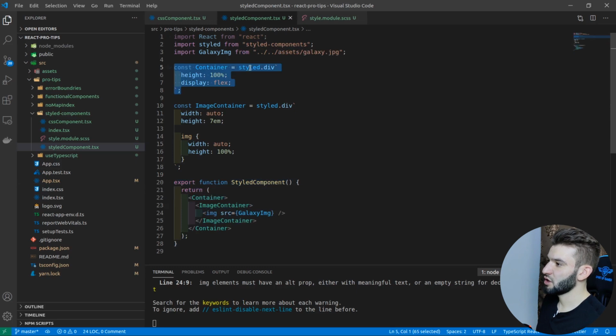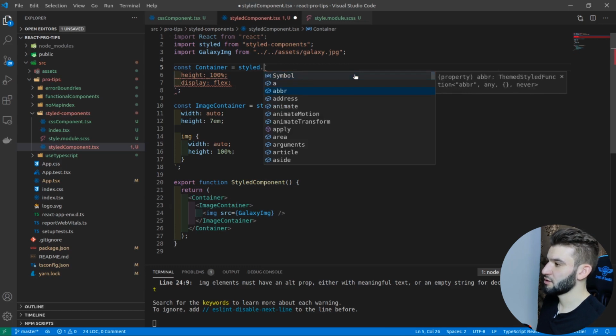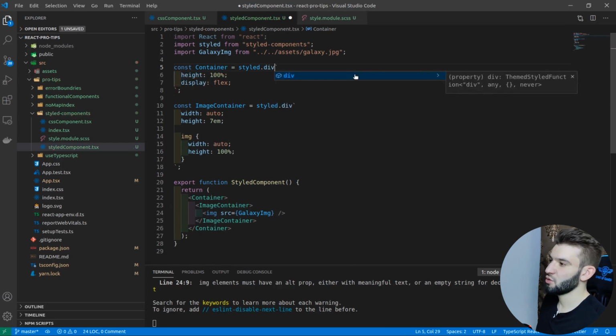So with this container, we got styled, and styled in here has pretty much everything from an HTML element. So all HTML elements exist here, like an A, hyperlink, animate, area, you got span, you got div, pretty much anything you would think of. So this one's going to create a div for us. The container here is going to be a div React component that is going to have this CSS style applied to it.